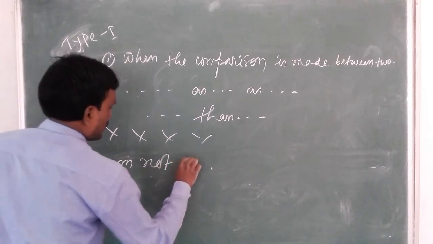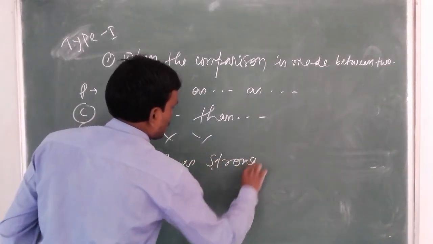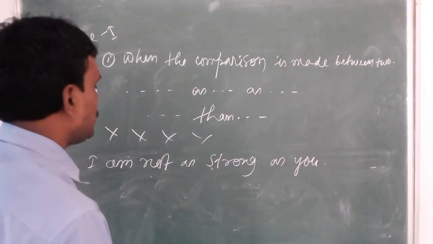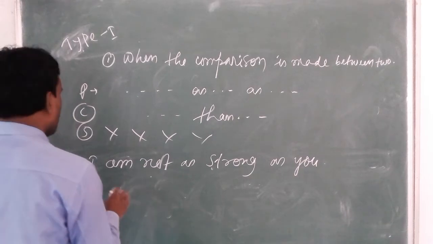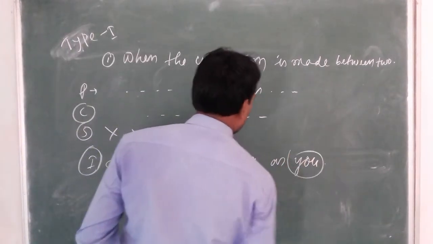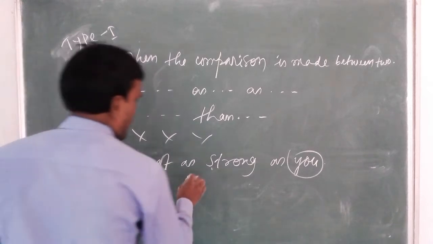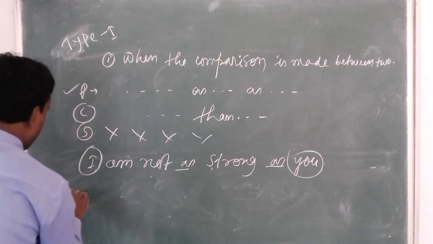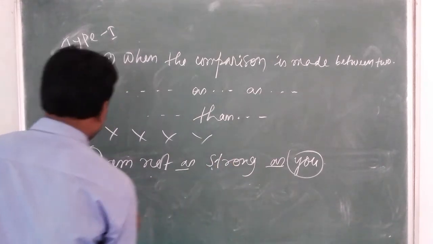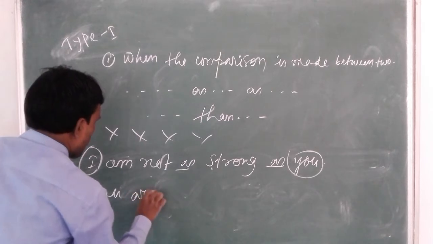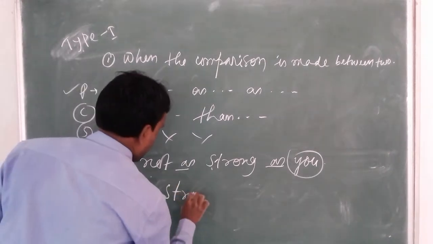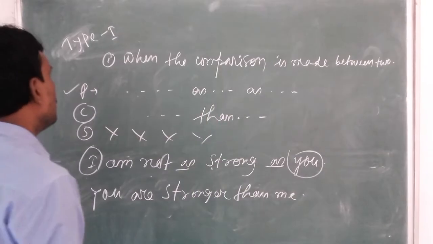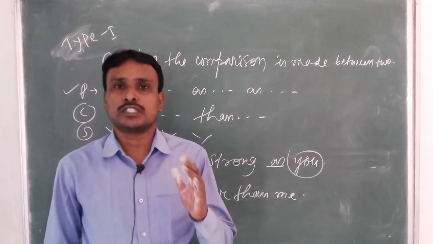I am not as strong as you. A comparison is made between two, between I and you. So, as. The sentence is written in positive. Change into comparative. You are stronger than me.